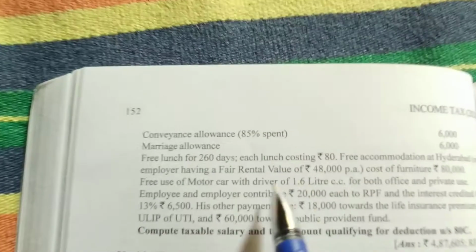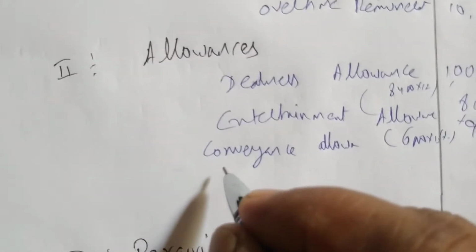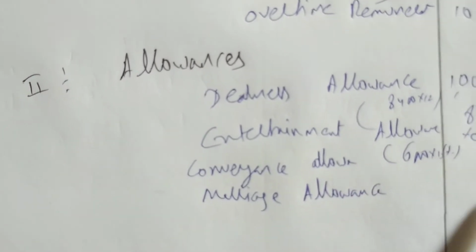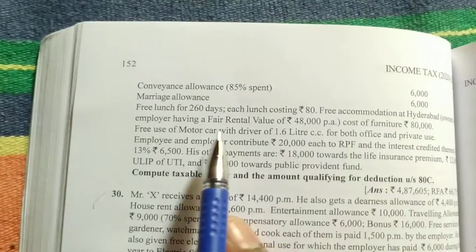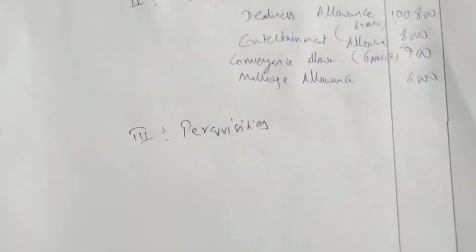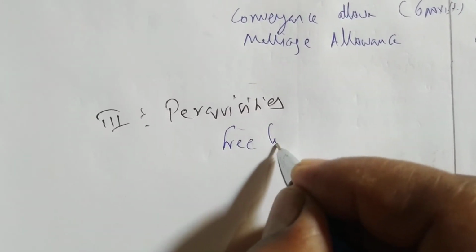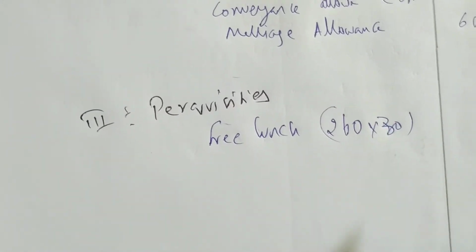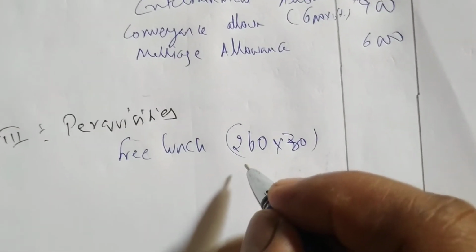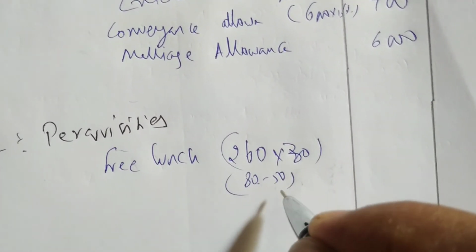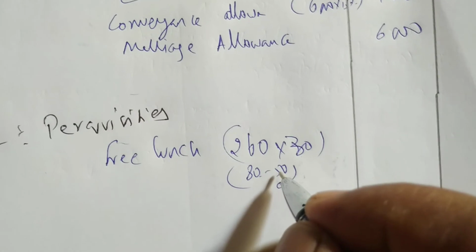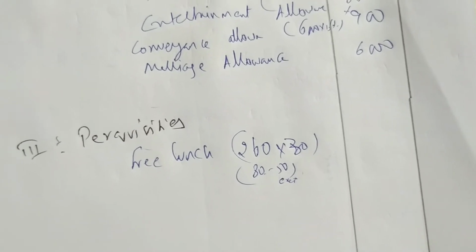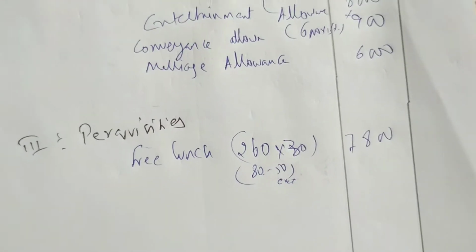Okay. After that we are having marriage allowance, that is fully taxable. Marriage allowance is fully taxable. Amount is 6,000. Next, free lunch up to 280 days is perquisites. So we have to go into perquisites, right? Free lunch. How many days? 260 days. Into how much is taxable? 30. How 30? How much is given per day? 80. So 80 is given, up to 50 is exempt. So above 50, how much is there? 30. 260 into 30. 30 is taxable. 260 into 30, 7,800 is taxable. Okay.